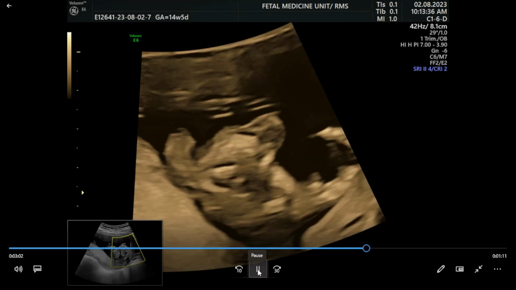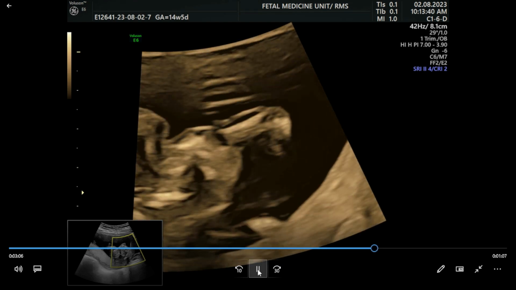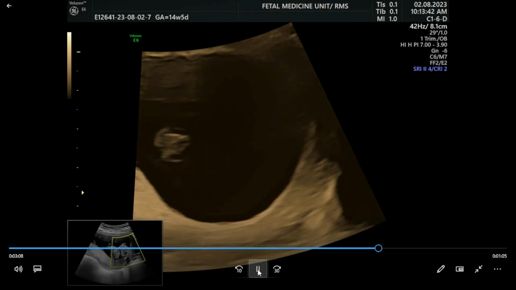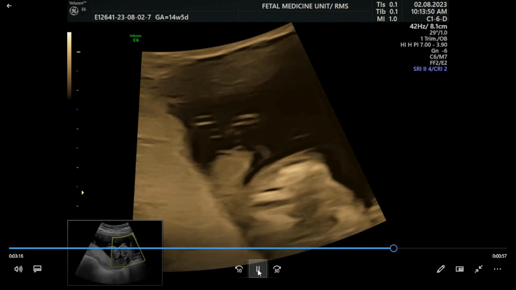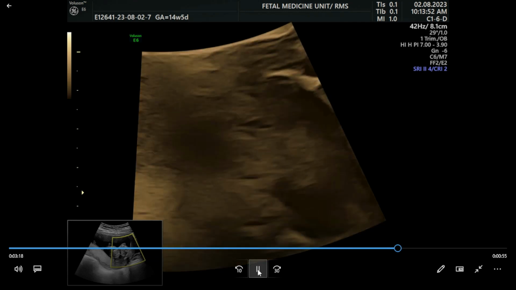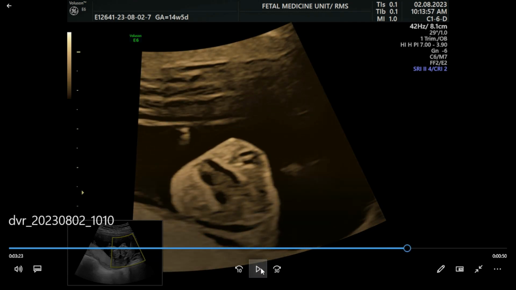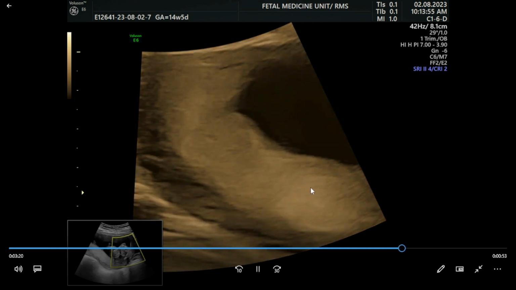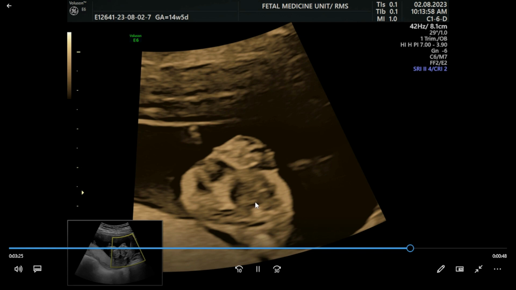The risk of chromosomal anomalies, mainly trisomy 13 and 18, is relatively high, as we said before, from 15 to 20 percent. This is a coronal view.